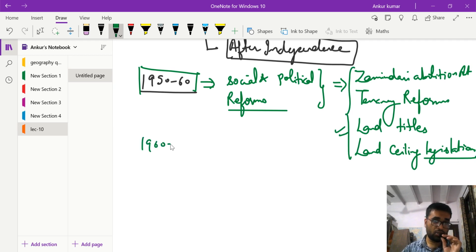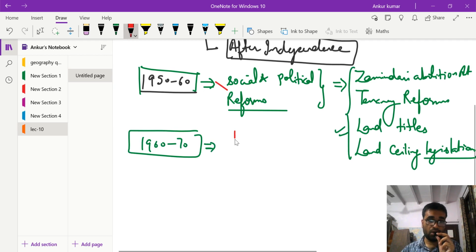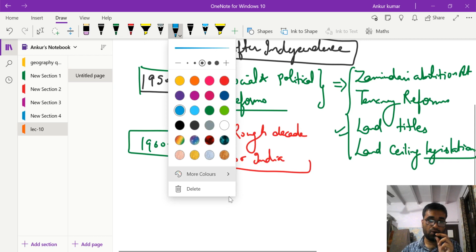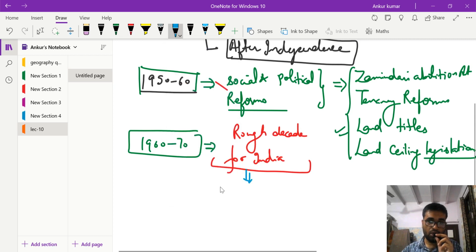But in the 1960s to 70s, the agenda of the government changed. Why did it change? Because this was a rough decade for India, for many reasons. Number one was the 1962 war, in which India was defeated, a very big setback.